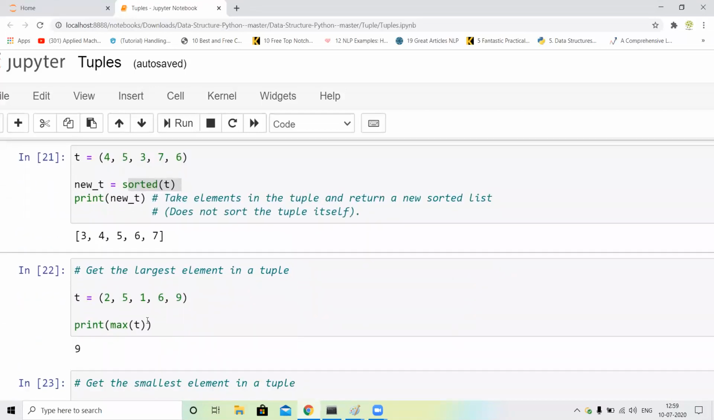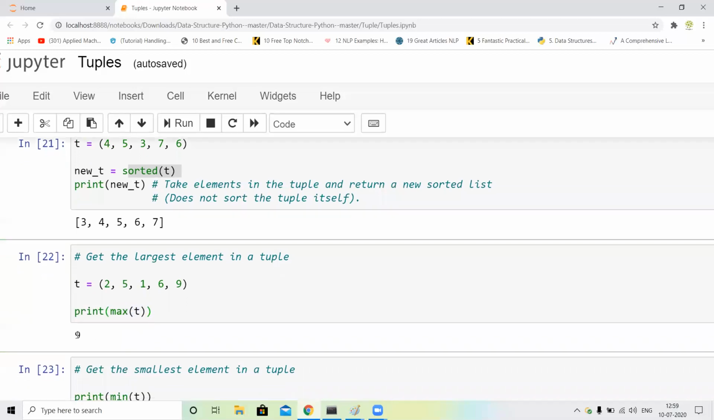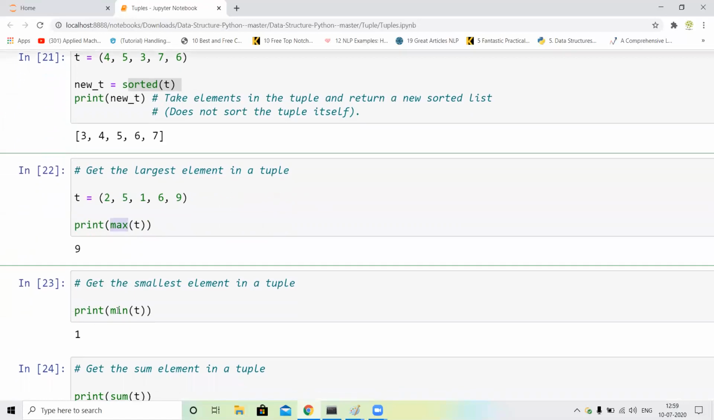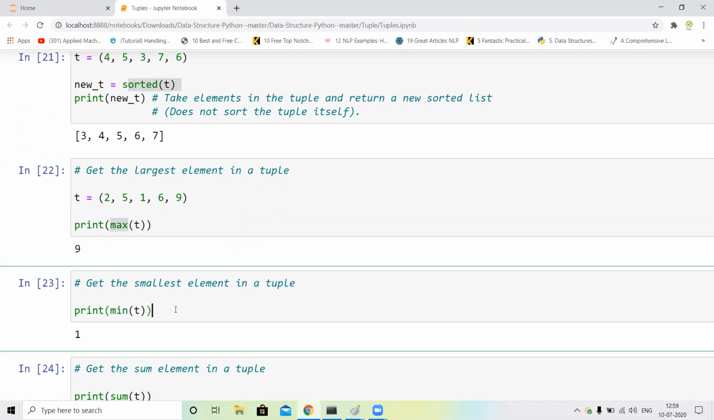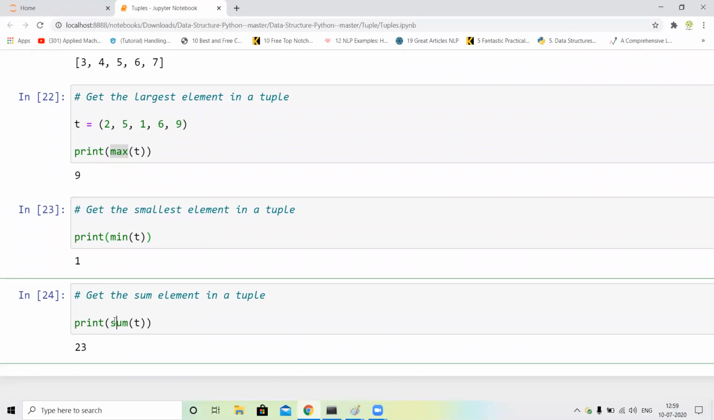the largest element in a tuple. How can we find out which value is the largest value present in our tuple? You just call the max function, and our output is, sorry, 9. First of all, I define the tuple and just call the max function. Similarly, you can check which value is the minimum value present in our tuple. You just call the min function, guys. And same thing, if you want to add all the elements, you can just call the sum function.